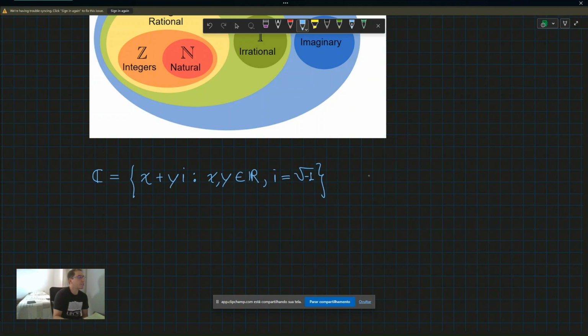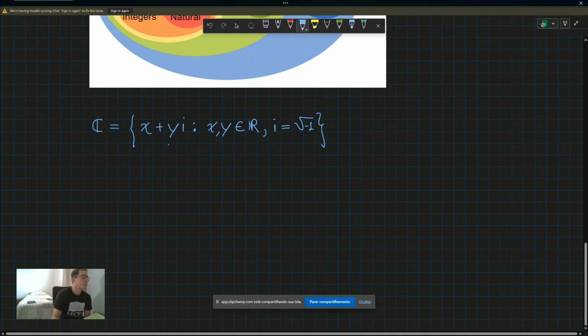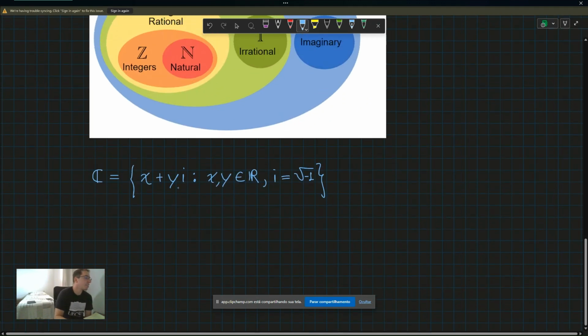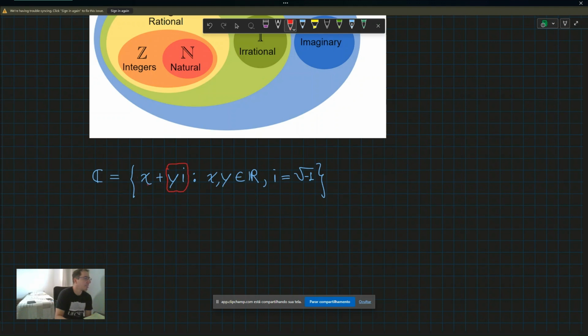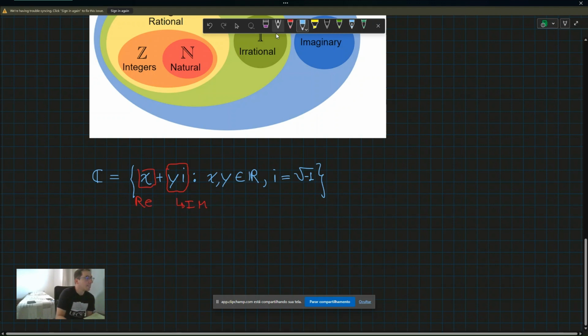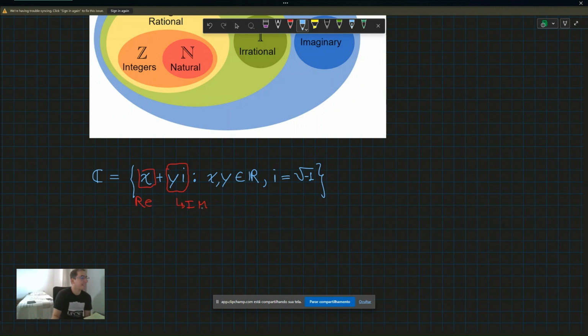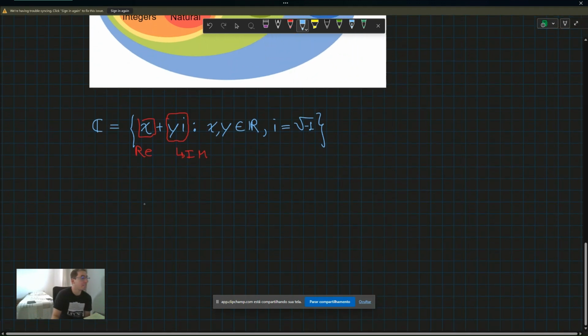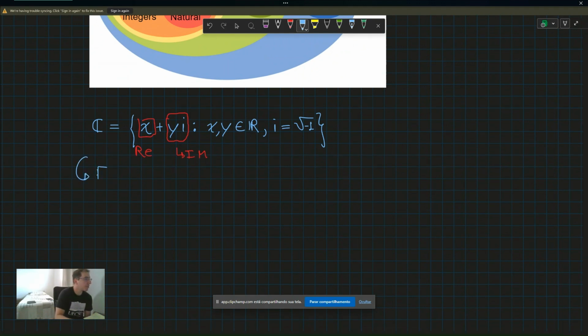Okay, so this is the definition of the set of complex numbers, and that is the definition of the complex numbers over the real numbers. And this thing here is the imaginary part of the complex numbers, and this thing is the real part of the complex numbers. That's how we can consider this set also as a field. Okay, so this is a field because you can define basic operations with this. So the complex number set is a field.